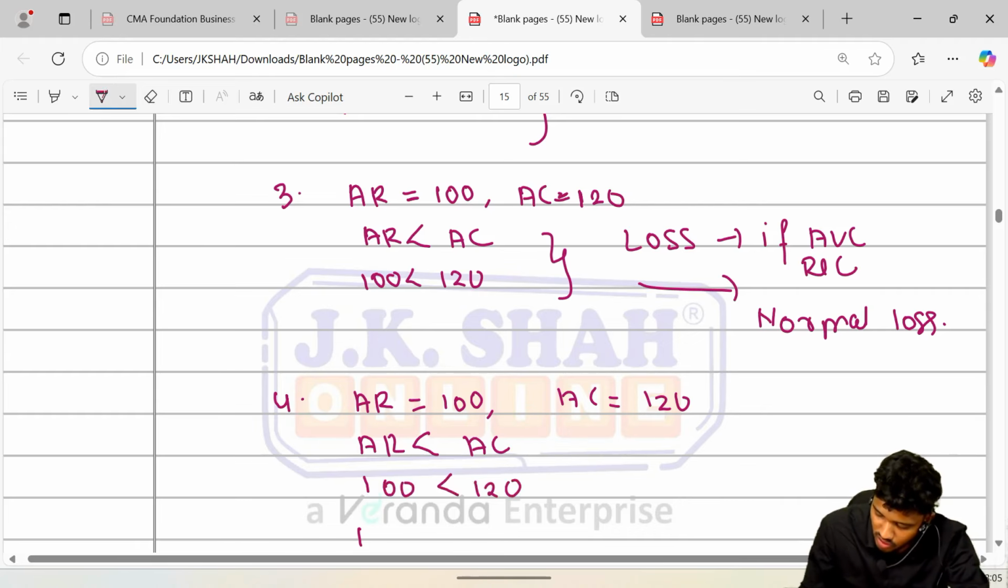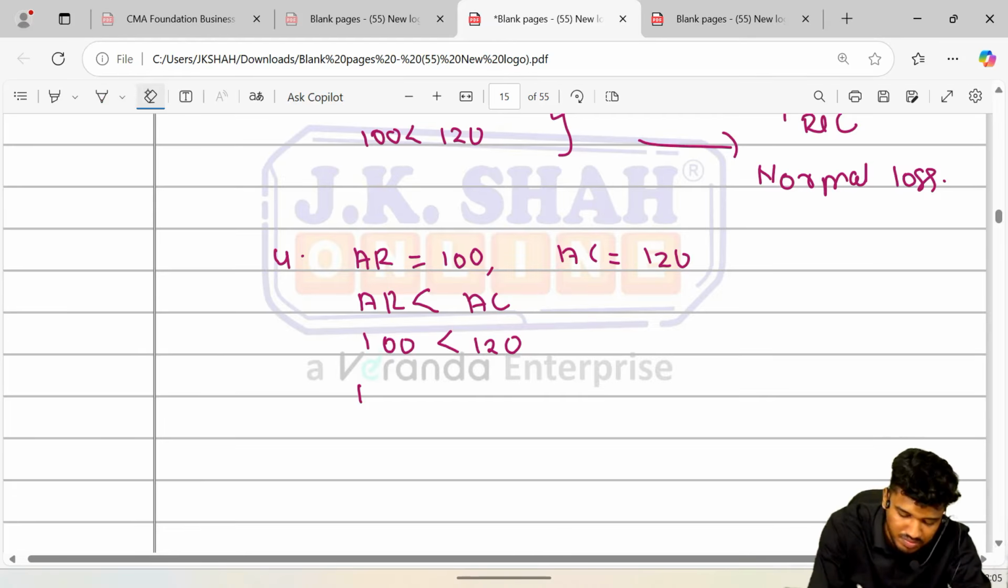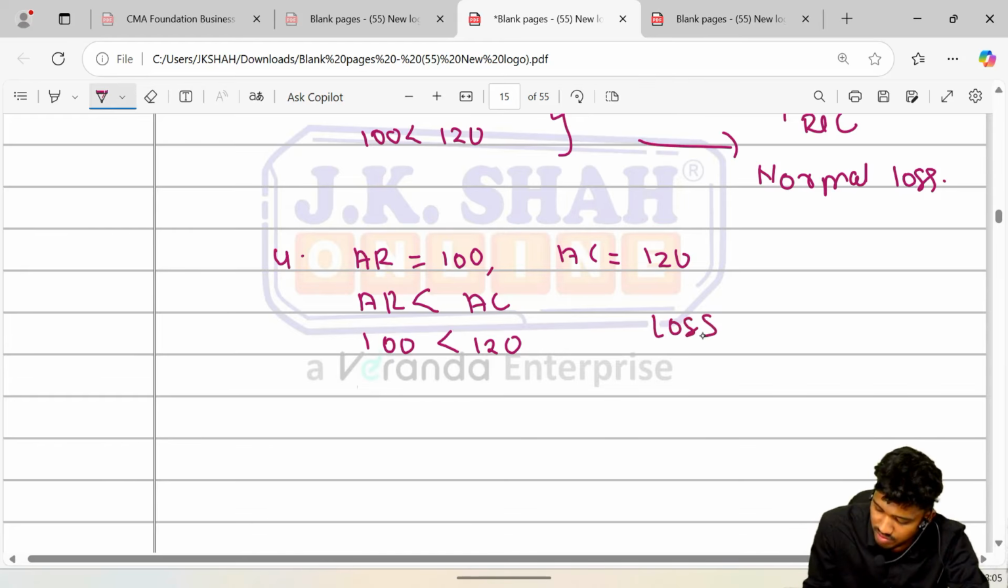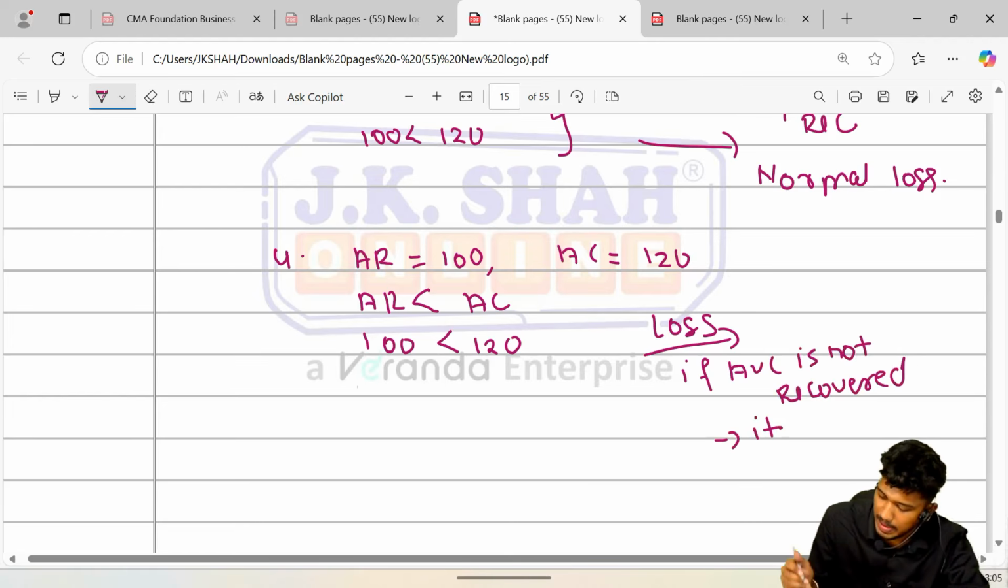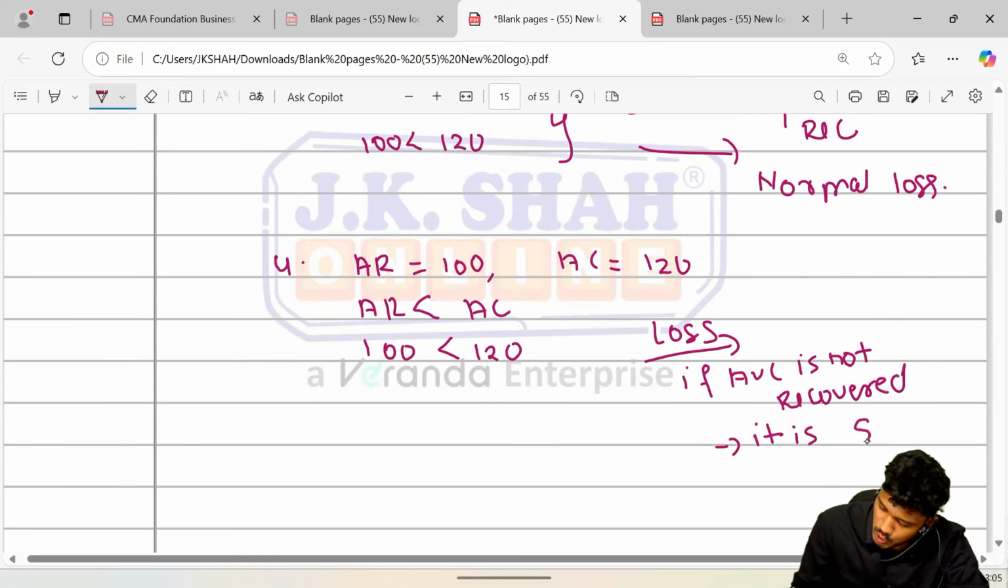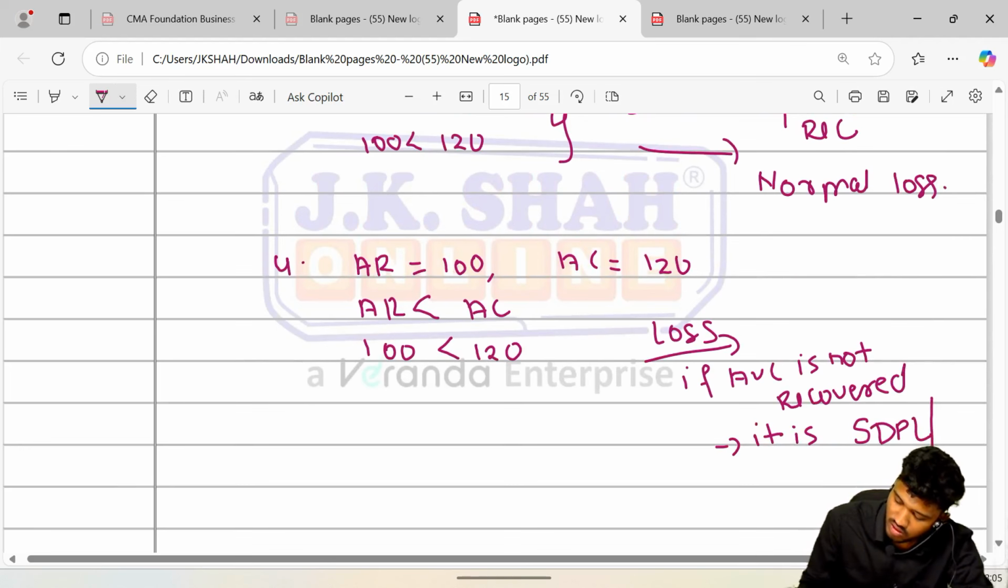In that case, as your cost is more, again it is loss. But which loss? If AVC is not recovered, it is shut down point loss or abnormal loss. That is how it is.